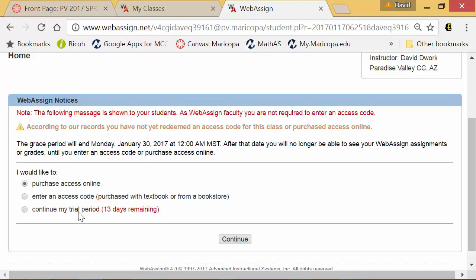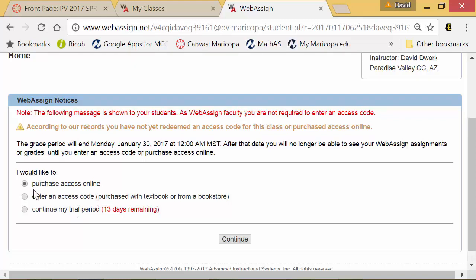You do not need to have a physical copy of the book. So you can either buy that through the Paradise Valley Community College bookstore or some other means. Just be careful. Once somebody uses the code, it is used for good. Even though it's a lifetime edition, it doesn't mean you can pass it on to each of your friends. It's tied to your account. It's just for you. So if you buy one on eBay or from somewhere else, you can get yourself into trouble. So check the prices and go from there.